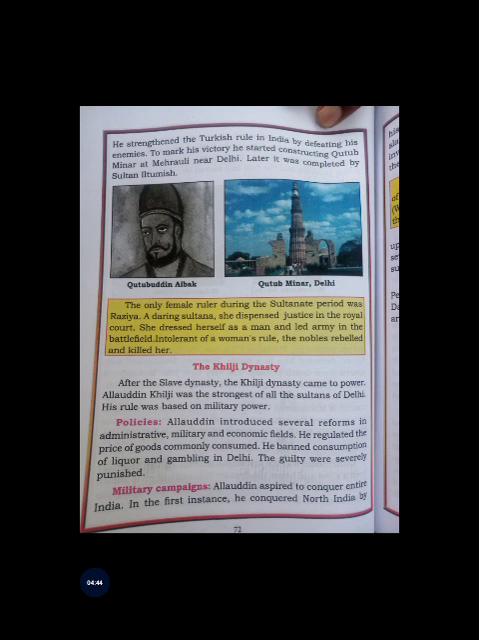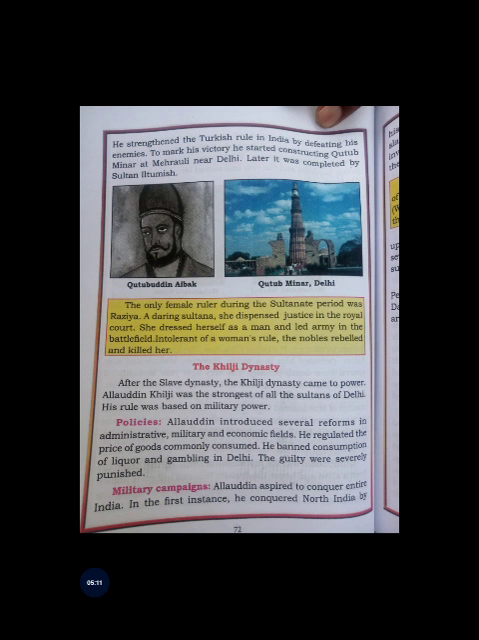Malik Kafur was a slave of Alauddin Khilji. When Malik Kafur came to South India, he looted a lot of money, a lot of gold, a lot of wealth. So never before had such a huge quantity of wealth of South India flowed to Delhi. A lot of wealth flowed to Delhi.